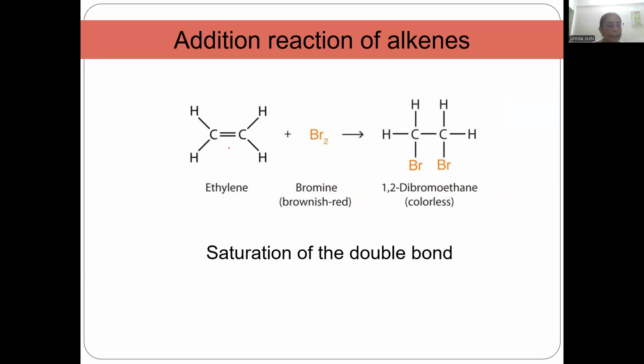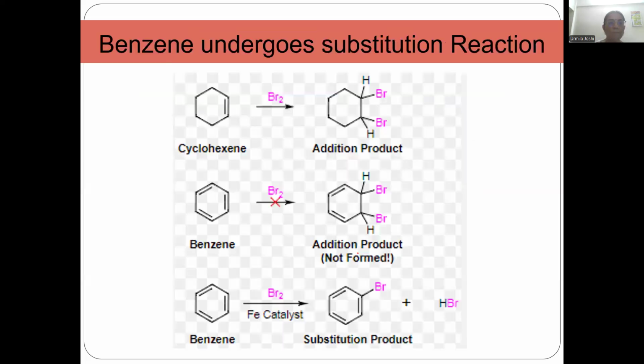This is an addition reaction in which the starting material is unsaturated and the product is saturated. So the saturation status of the product changes in addition reaction. Look at the benzene reaction. First is cyclohexene. Now it undergoes addition reaction to give 1,2-dibromocyclohexene as the product. This is an addition reaction.